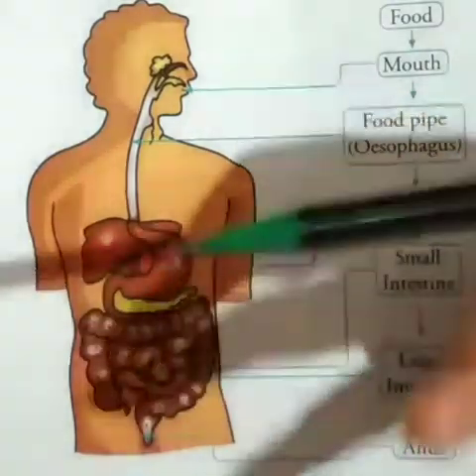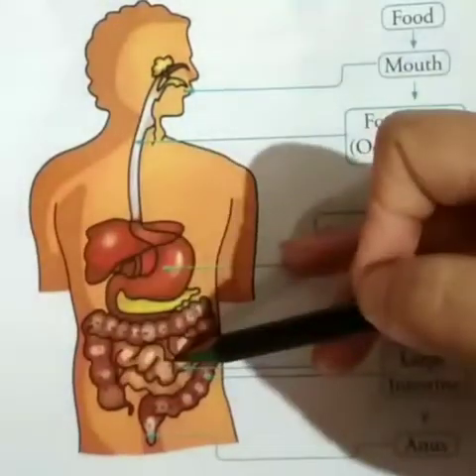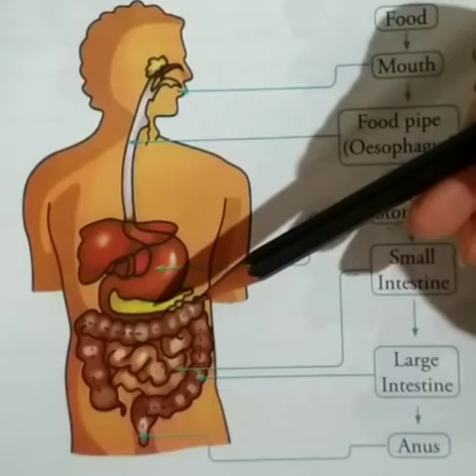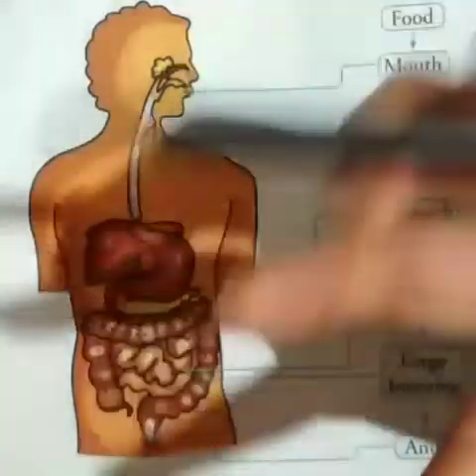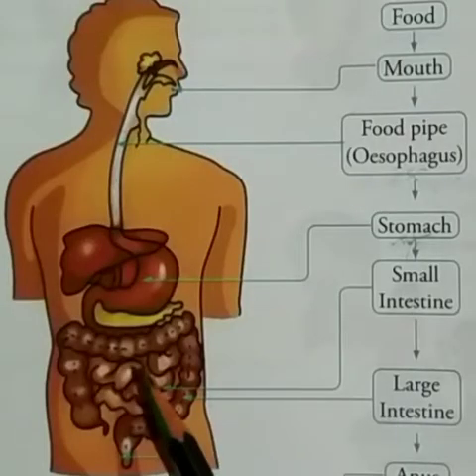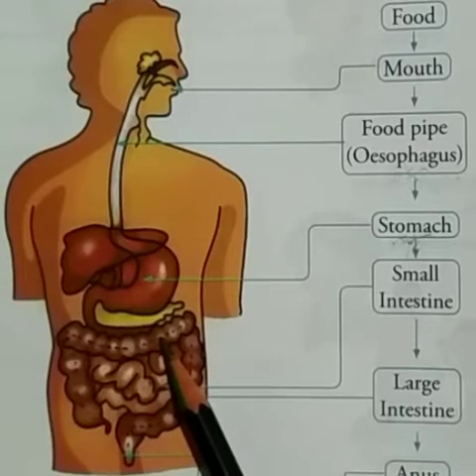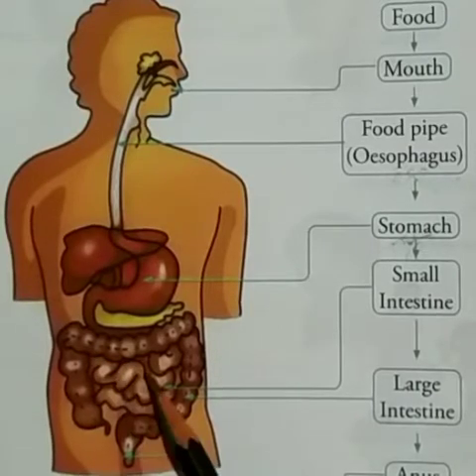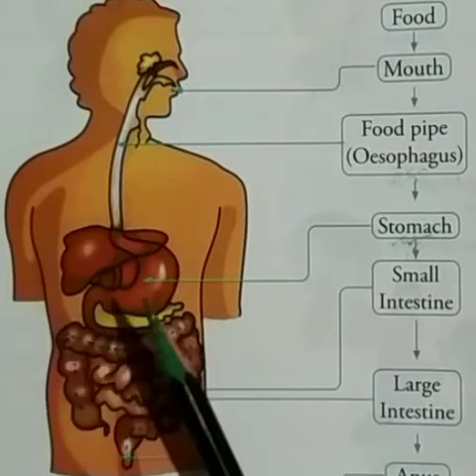And actually the digestion of nutrients and minerals takes place in the small intestine. Now what happens? The digested food is absorbed by blood vessels. Then these blood vessels carry these nutrients to all the parts of the body. Now the undigested food from small intestine passes to the large intestine. Now in large intestine, extra water is absorbed from the undigested food and then carried to kidneys by blood vessels.